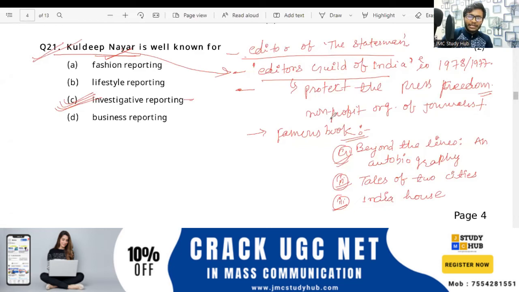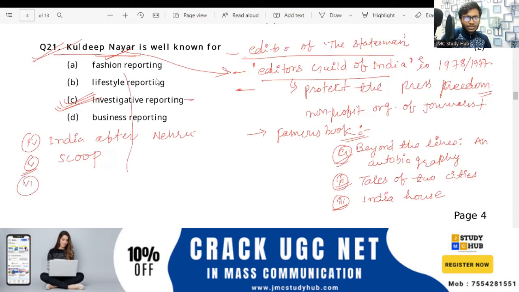Yes, Beyond the Lines. Yes, very good. Beyond the Lines, that is his autobiography. So the fourth book is India After Nehru. India After Nehru. Okay. And the fifth is Scoop. And the sixth is very much important. Please note it down.